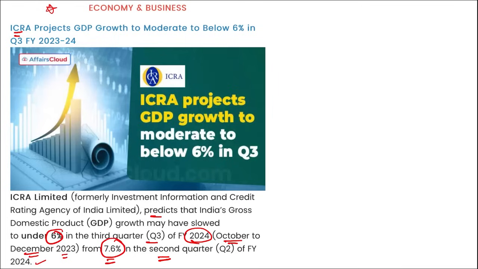This downturn is primarily because of the decline in kharif crop, and weak progress in the rabi sowing for the same crop because of the climate change. Correct. So coming back, it is ICRA. They have predicted that India's GDP may have slowed to just 6% in the third quarter of fiscal year 24. But this data keeps on changing. Let me remind you, so you should just follow this data.